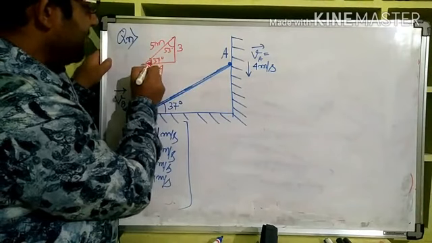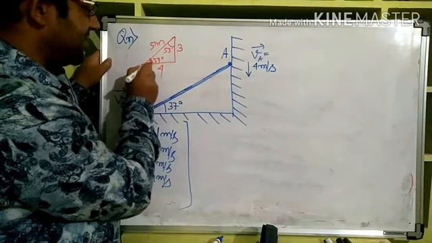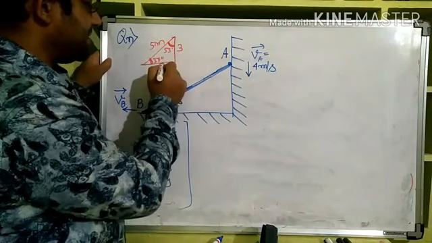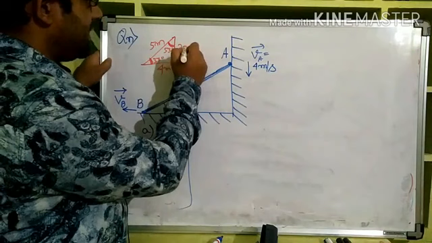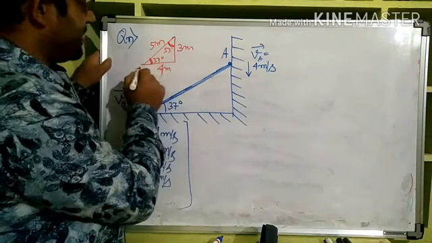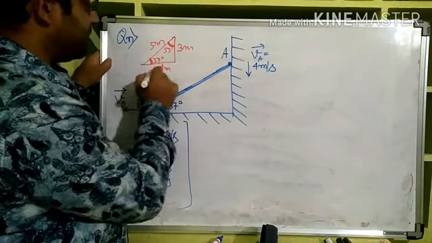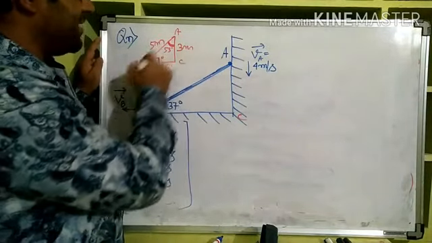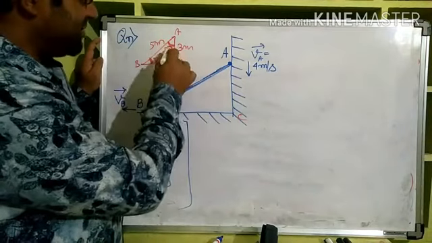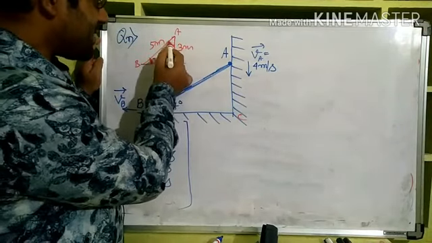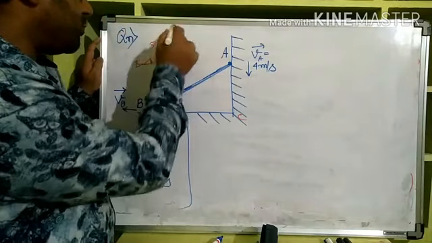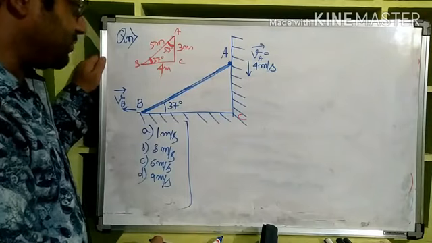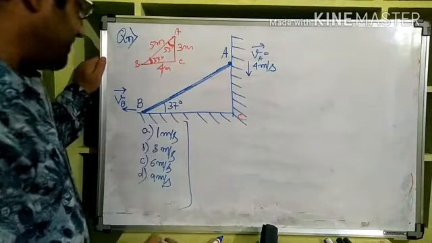So now see, the side which is facing the 37 degree, the smallest angle, is the smallest side. The side facing 53 degree, the bigger angle, is the bigger side, 4 meter. And of course this is the square root of 4 square plus 3 square. Sin theta is equal to p by h, right? Wherever sin 37 comes, 3 by 5 we can put. Wherever cos 37 comes, 4 by 5 we can put. Or sin 53 is equal to 4 by 5, or cos 53 is equal to 3 by 5. B by h, P by h, we know that, right? So this thing we will use here.